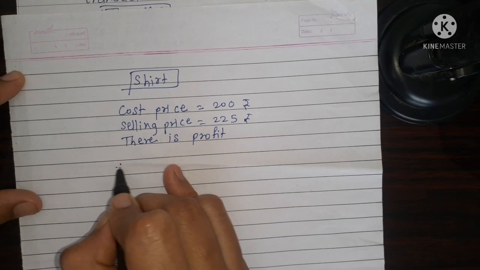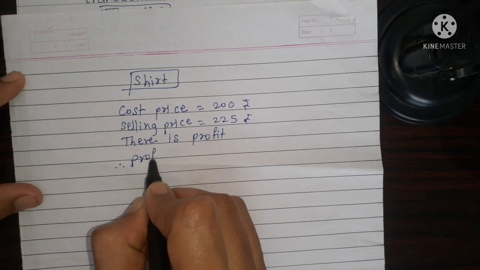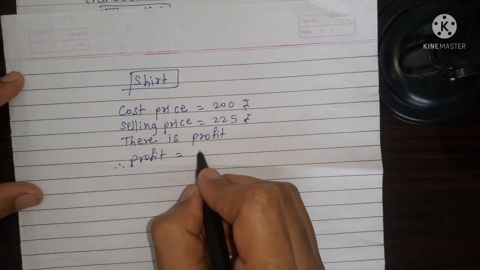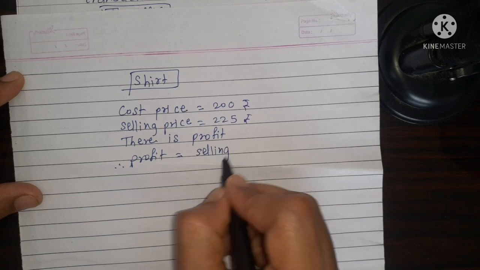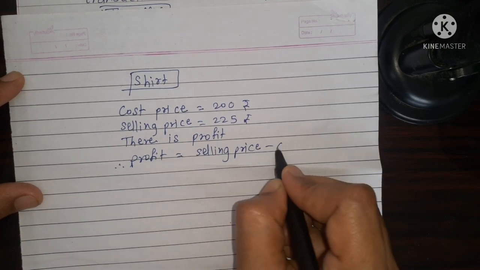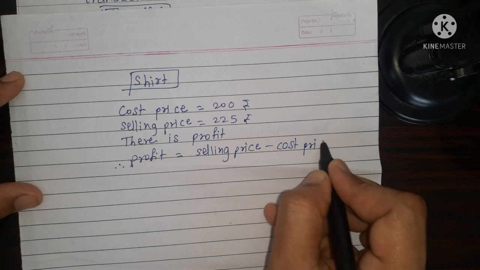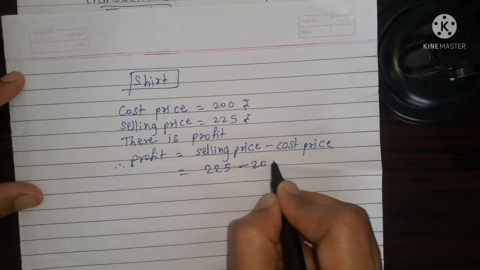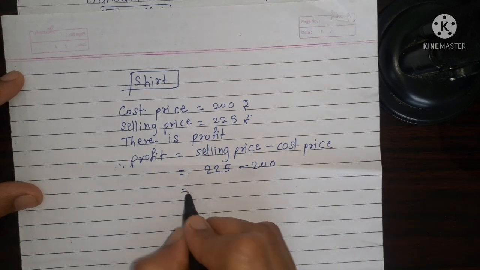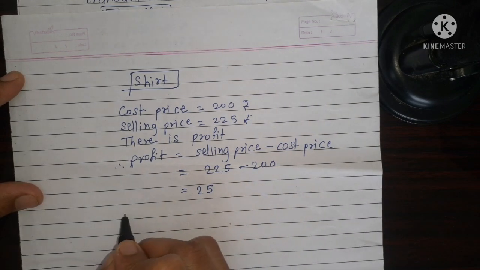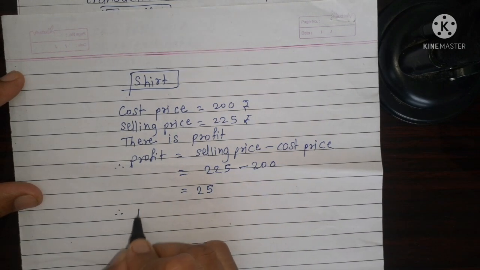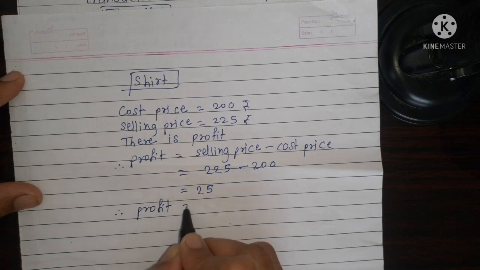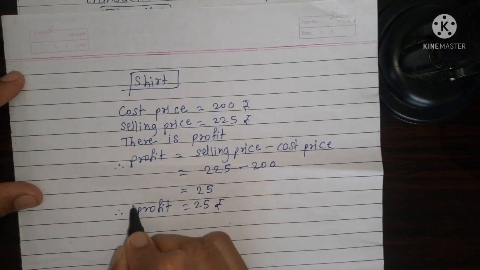We can find a profit by using formula. Profit is equal selling price minus cost price. Selling price is 225 minus cost price is 200. Answer of subtraction is 25. Therefore, profit is equal 25 rupees.